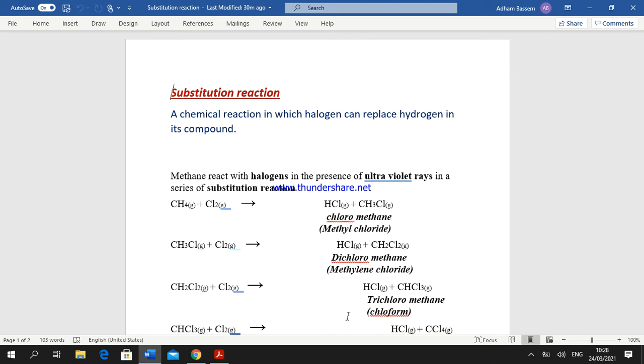The name of an aldehyde comes from the corresponding alkane by knowing the number of carbons, and we replace the letter E in the name of the corresponding alkane with al. So the names become, in the case of methane, methanal in aldehyde compounds, ethane, ethanal, propane, propanal, and so on, okay?